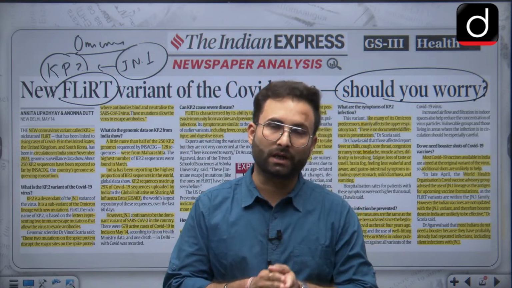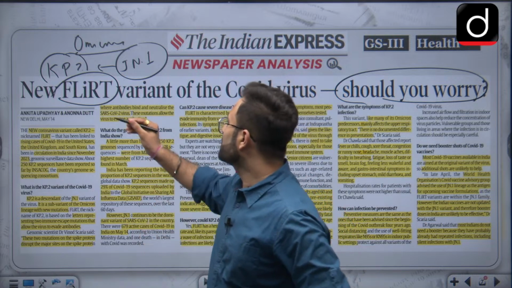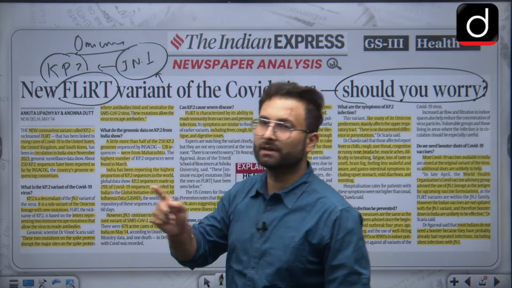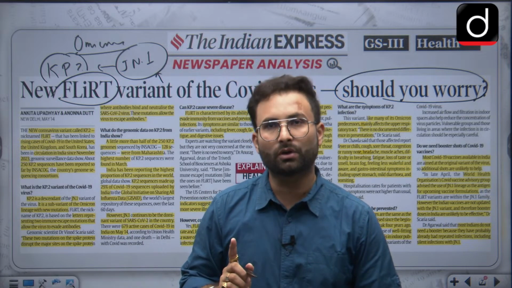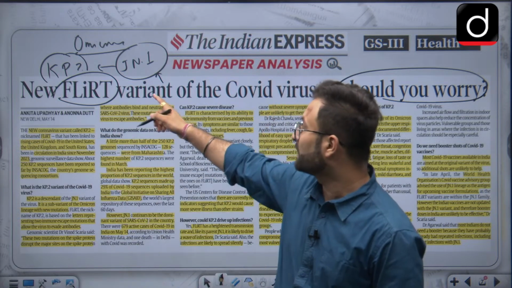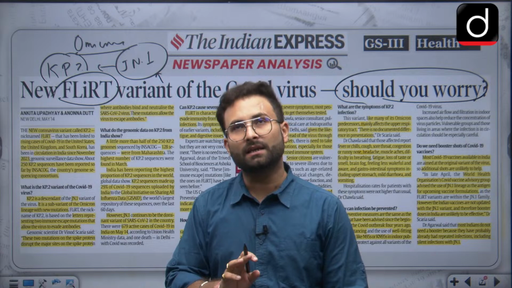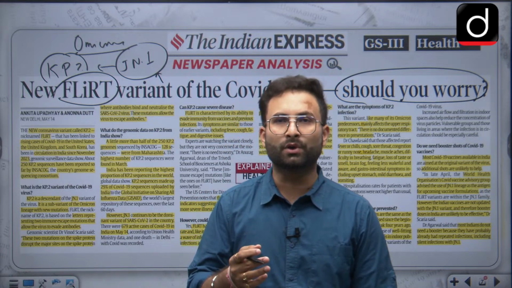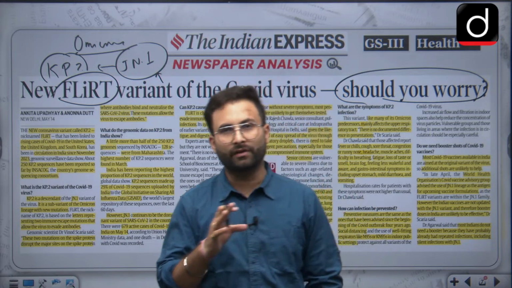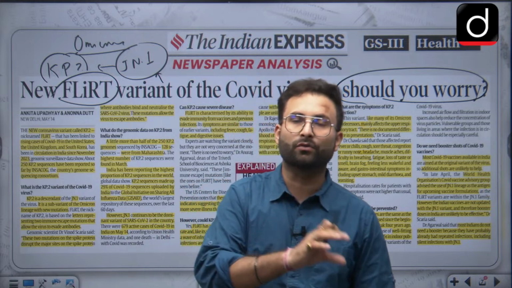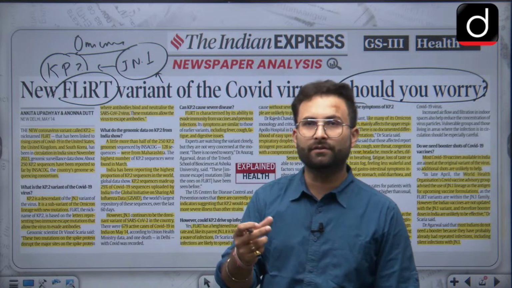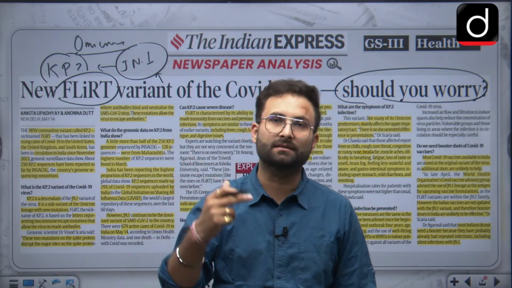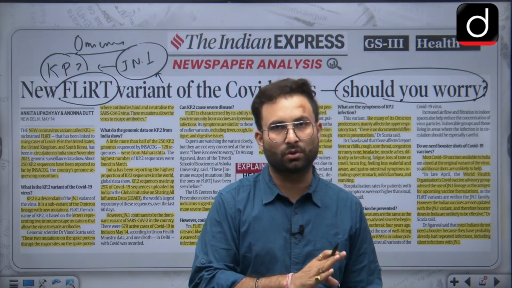No, it will not help, because after the mutation that happened in JN.1, we did not make any changes in the vaccines. So for JN.1 we don't have a vaccine, and ultimately for KP.2 we don't have a vaccine. But again, we have developed herd immunity for COVID, because various people have gone through multiple cycles of COVID exposure without knowing it, because the fatality attached to COVID in the first, second and third cycles has slowly suppressed.